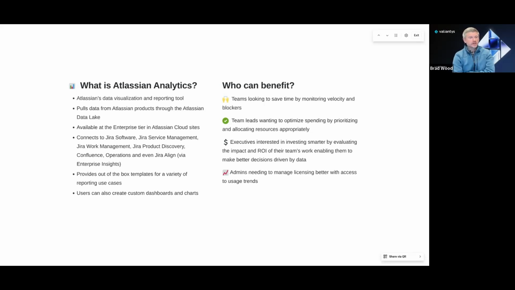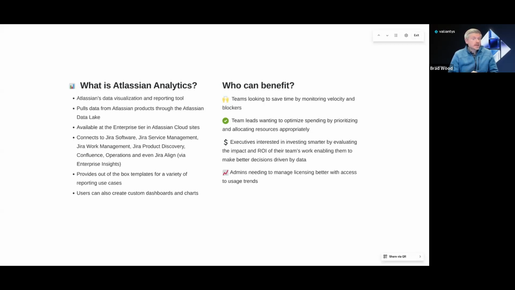Each Atlassian product has its own set of tables and columns in the Atlassian Data Lake that users can choose from to group and manipulate the data within the charts and dashboards in Atlassian Analytics. So it's really powered by the Data Lake. Atlassian Analytics does provide out-of-the-box templates for a variety of reporting use cases, including scaled agile teams, DevOps, IT service